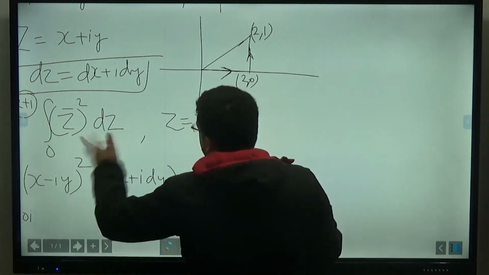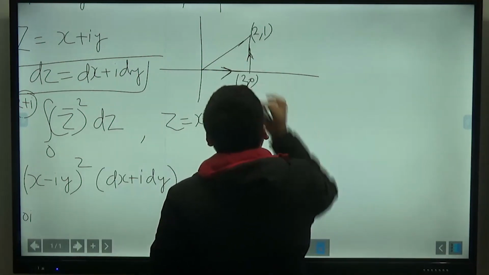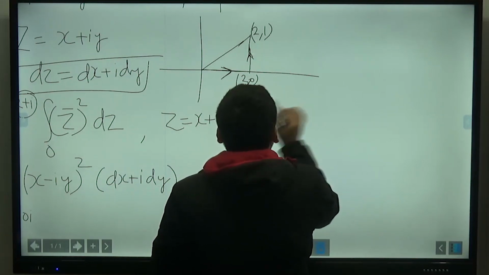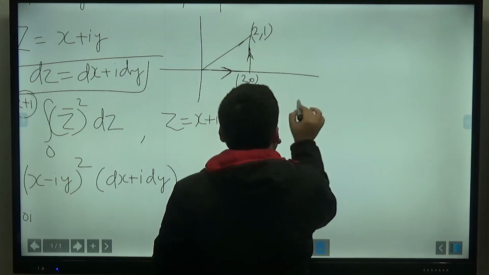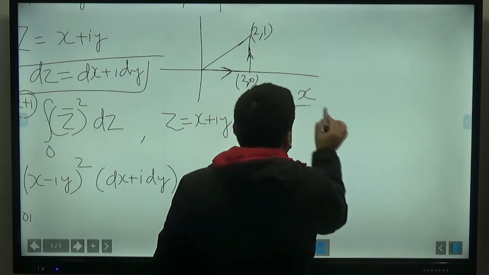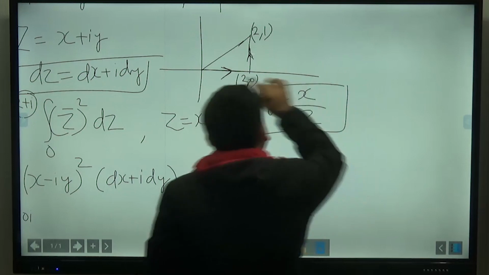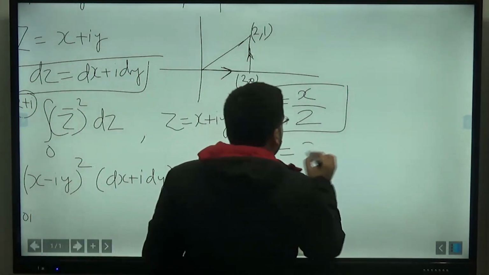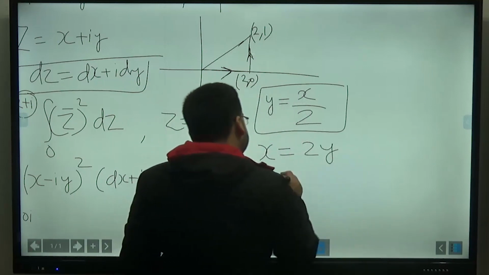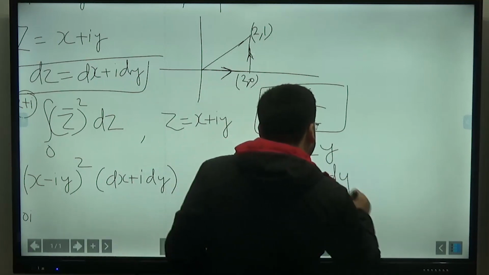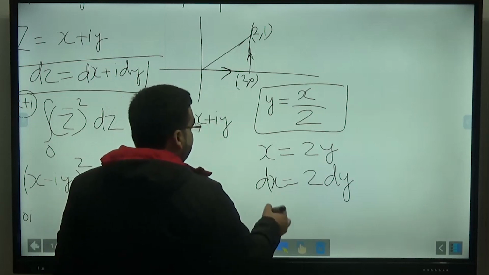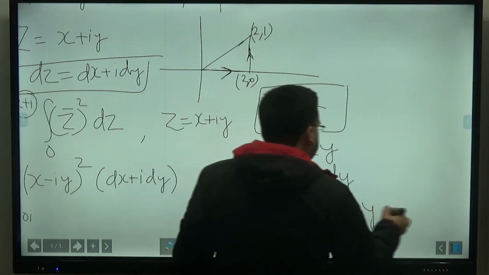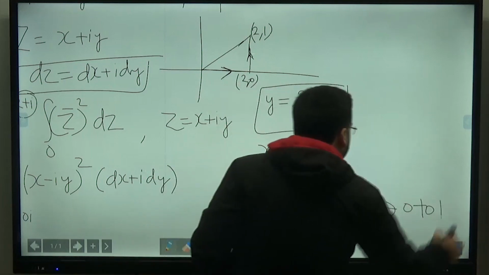So I told you to convert everything into this, right? So the equation of this line will ultimately be y is equal to 0 when x is equal to 0, and y is equal to 1 when x is equal to 2. It will be equal to x by 2. So the equation of this line will be y is equal to x by 2. I can say that x is equal to 2 times y. dx will be equal to 2 times dy. And x is going from 0 to 2 and y is going from 0 to 1.